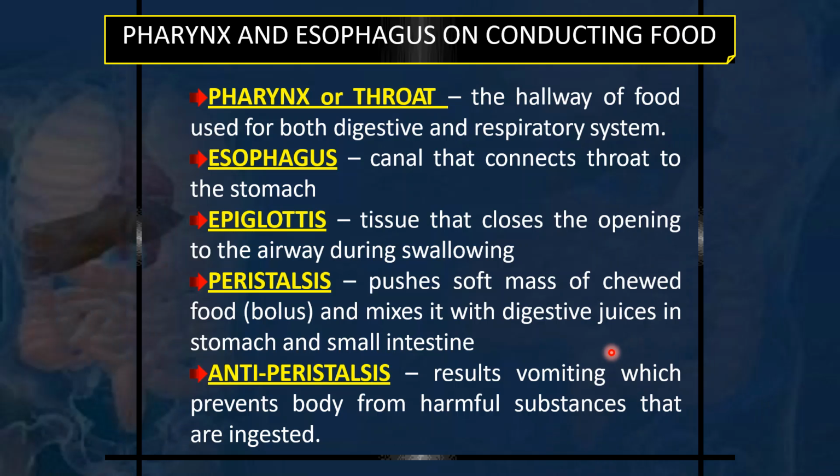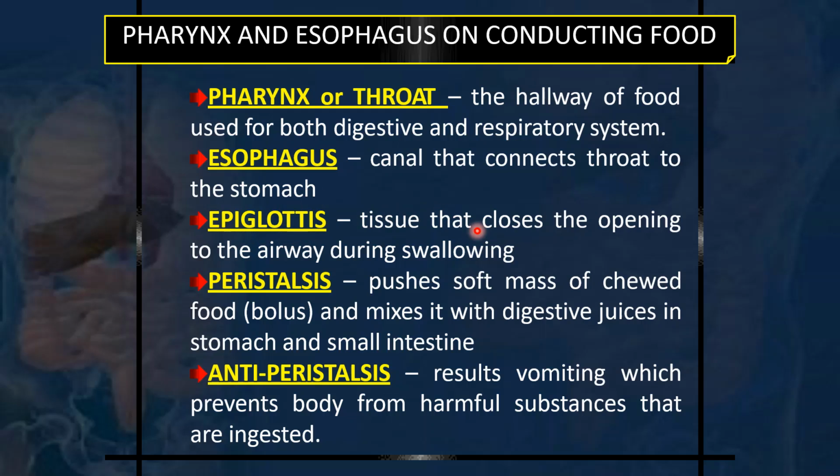So the pharynx or throat is the hallway of food, used by both the digestive and respiratory systems. You already know that the pharynx acts as a passage for both. The esophagus is the canal that connects the pharynx to the stomach.